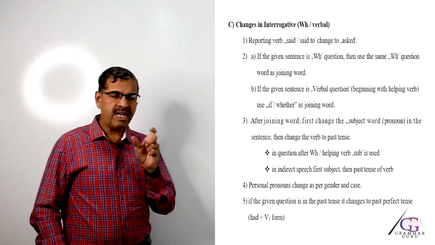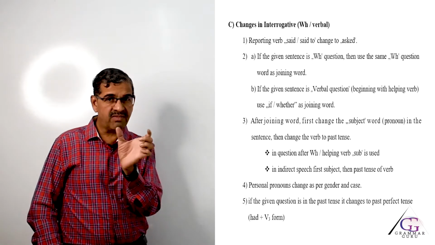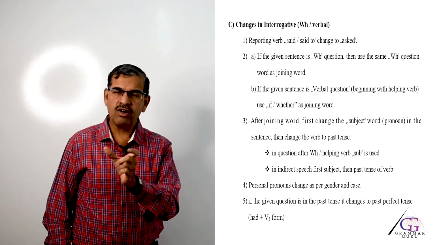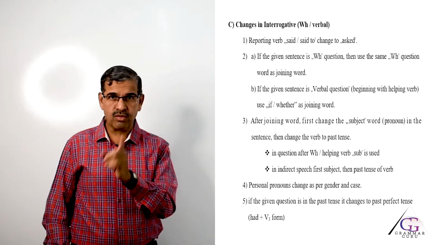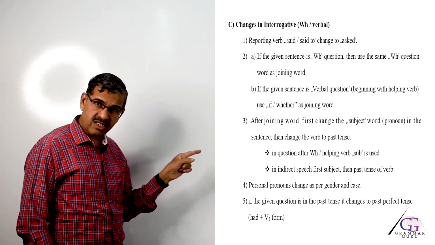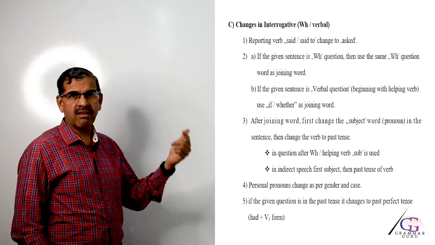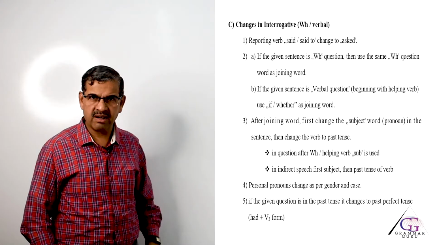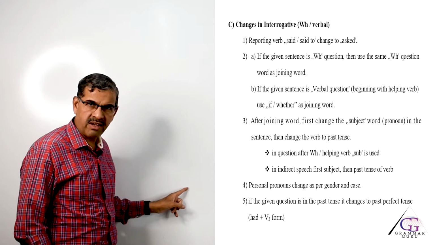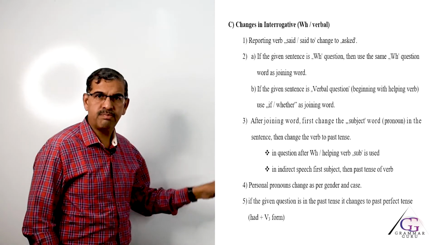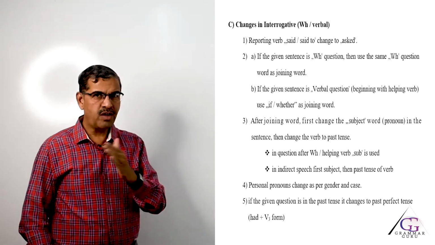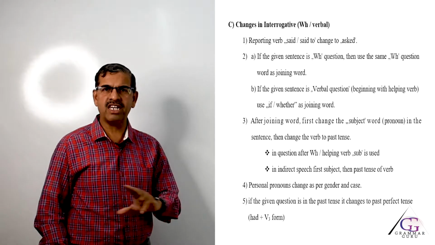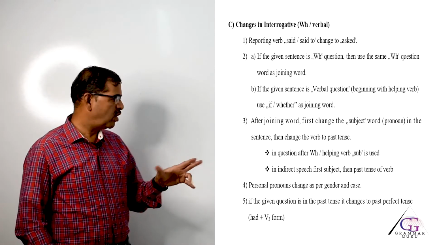When we are writing indirect speech for questions, the given sentence is a question, but while you write the answer, it must be a normal sentence with a subject first and verb later. So, first make the change in the subject word, that is the pronoun, and then write the past tense. Rule number 4 is personal pronouns change as per gender and case. Rule number 5 is change the verb to past tense. You have seen now that most of the rules for statements and for interrogatives are almost the same. So, it is easy to remember them.